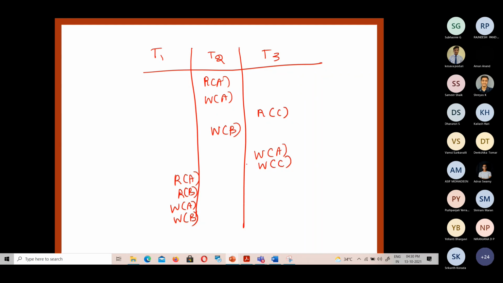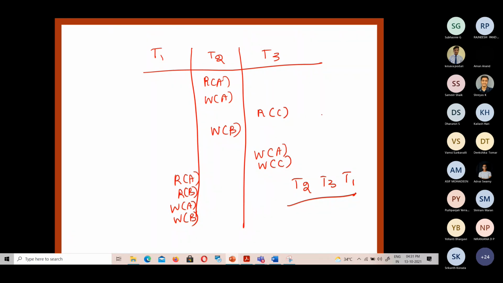T2, T3 and T1, ma'am. Yes, T2, T3, T1. It is conflict serializable and this is the order. You can check with this. What if there are multiple edges? With multiple edges, we should consider only one. Yes, one we can consider, no issues, but it should not be reversed. Multiple edges in the same direction can be replaced with one edge.